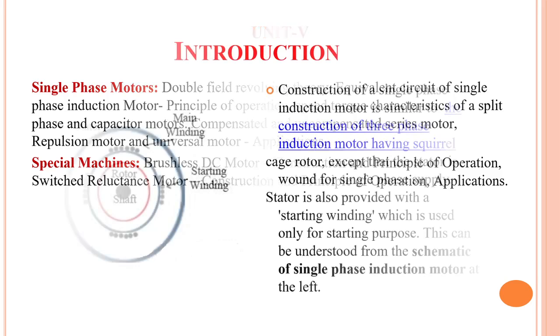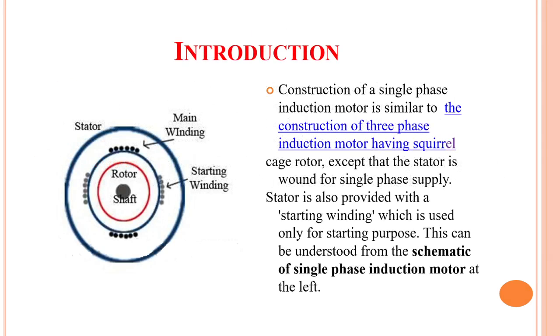So let us see the construction of a single phase induction motor. A single phase induction motor consists of a main winding and a starting winding. The construction of a single phase induction motor is similar to the construction of a three-phase induction motor having a squirrel cage rotor, except that the stator is wound for a single phase supply. Okay, here the stator is wound for a single phase supply.